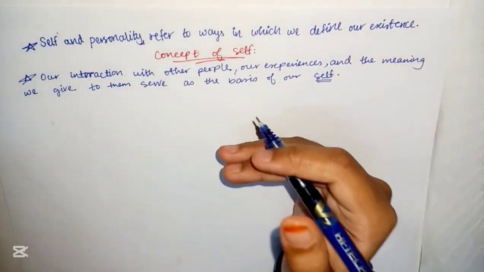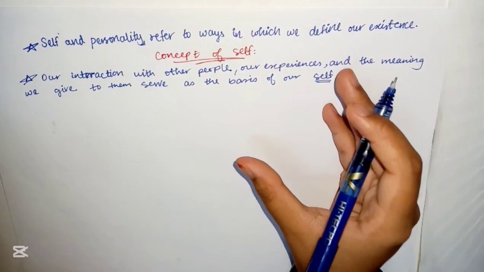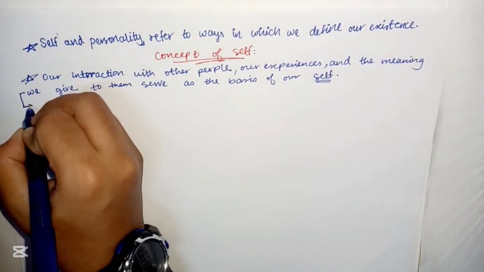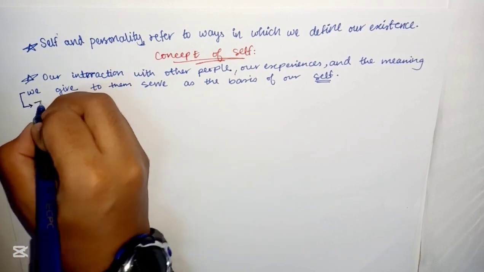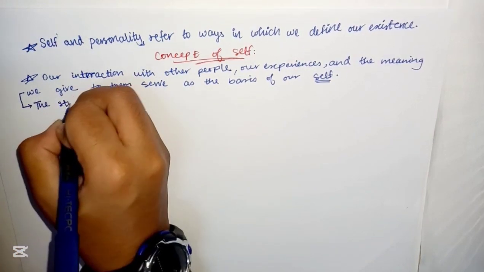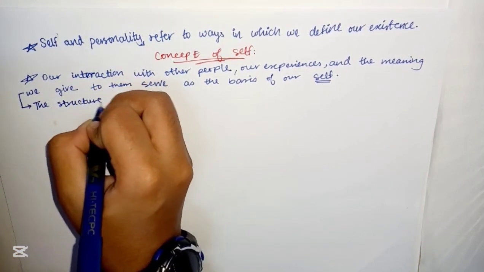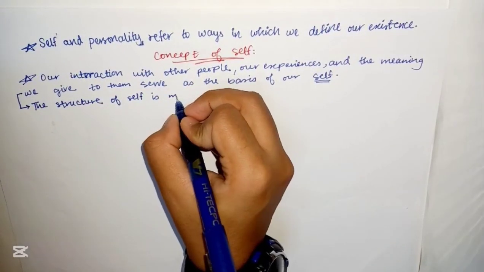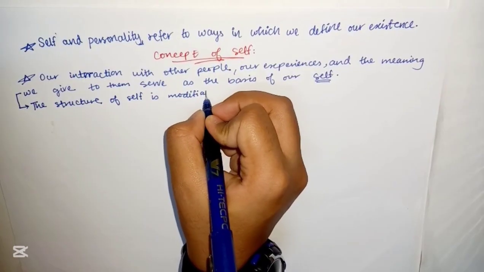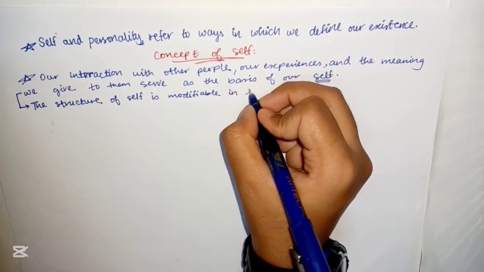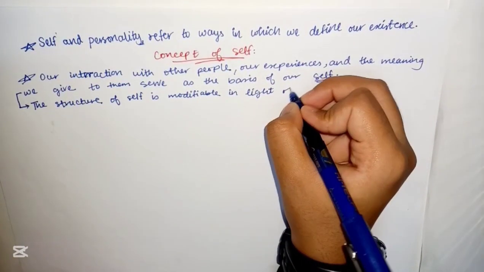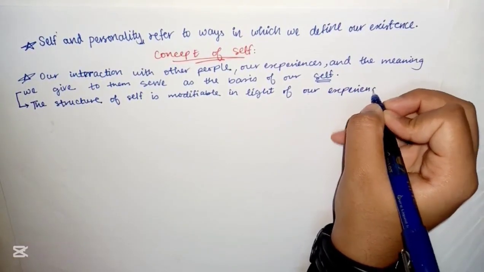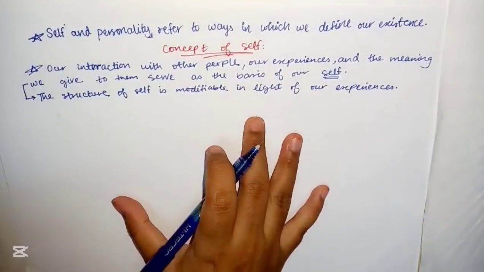Then, the structure of self is modifiable in the light of our own experiences. What do we write in addition to this? The structure of self is modifiable in light of our experiences. Very understandable, very relatable as well.